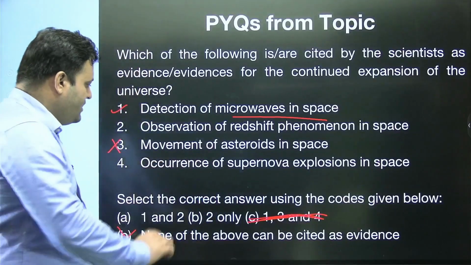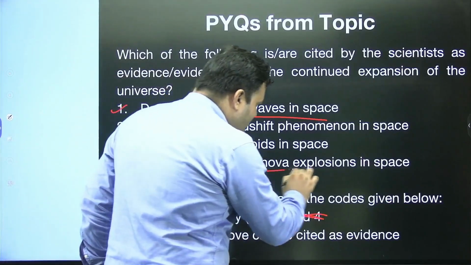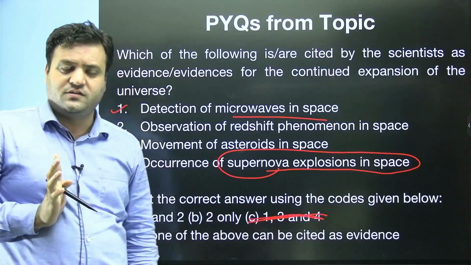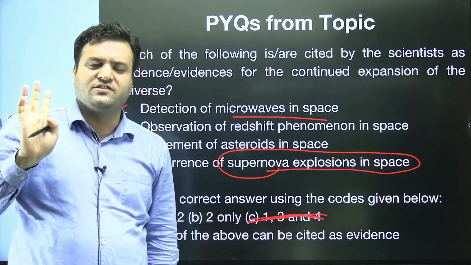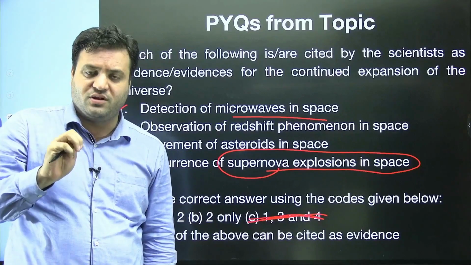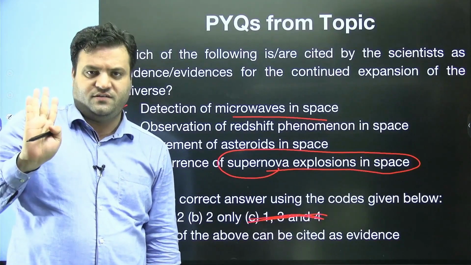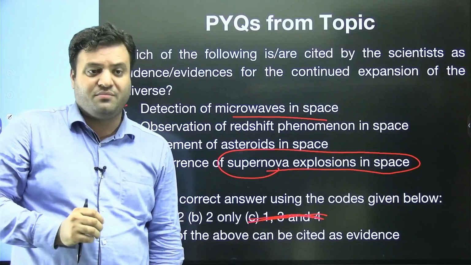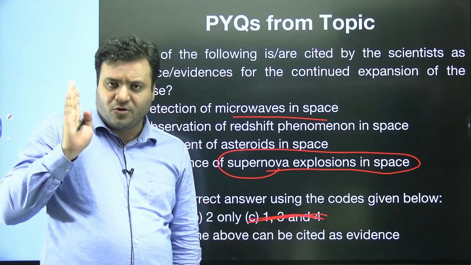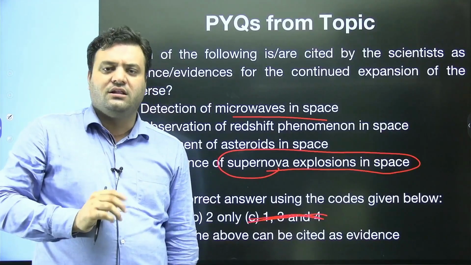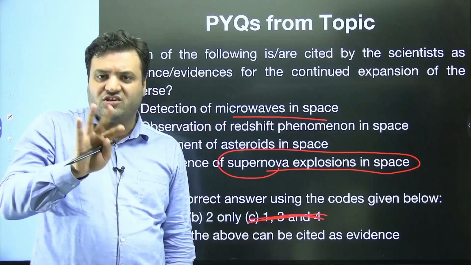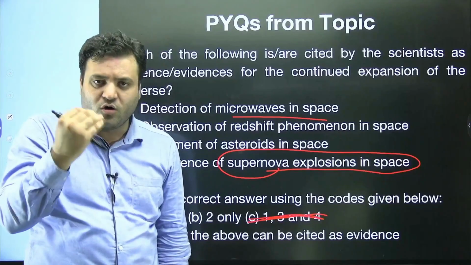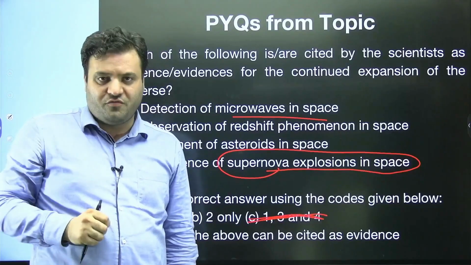Fourth one is what? Occurrence of supernova explosion in space. I hope you remember we discussed theories, Immanuel Kant's theory and the nebular hypothesis. In none of these theories was there any mention of expansion of the universe. There was no justification or scientific observation relating to the expansion of the universe.